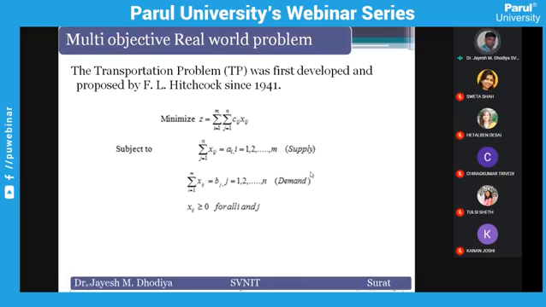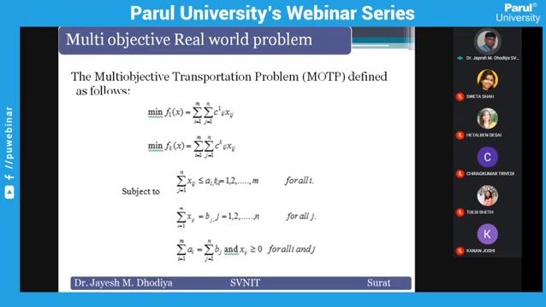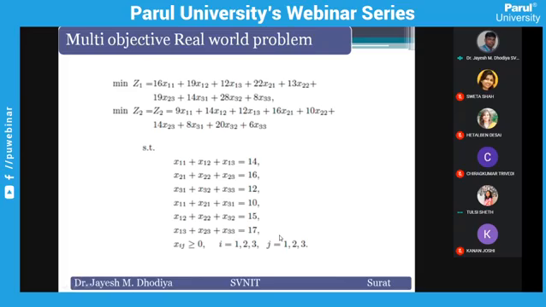But when we target a mathematical structure, it is simple like that. A simple transportation problem in which we want to minimize the cost. Then this is the objective, and with this constraint, we have to find the solution to minimize the cost. Okay. When we talk about multi-objective, with minimum cost, minimum time, minimum risk, and maximum quality of services, when we want to reach from one point to another point of the city, then the mathematical structure is like this. Okay. And in number form, it is like that.